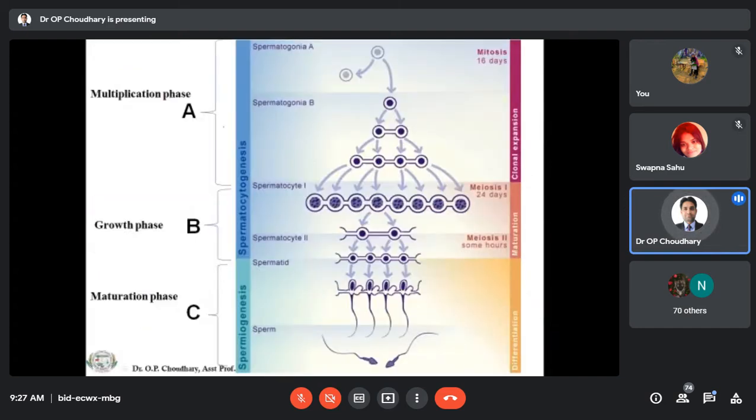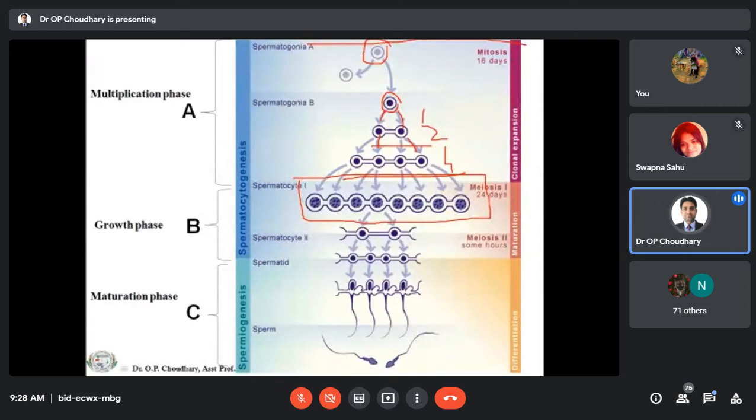Now you can see here this diagram, which you have already seen in various books also. So this diagram clearly indicates that from the basement membrane germinal epithelium, there is formation of the spermatogonia. Then this spermatogonia undergoes mitotic division. So it will increase in number from 1 to 2, 2 to 4. Okay, and this will transform into the